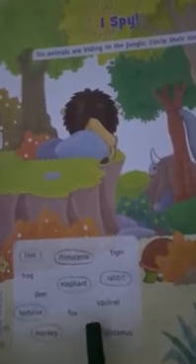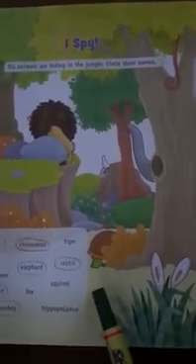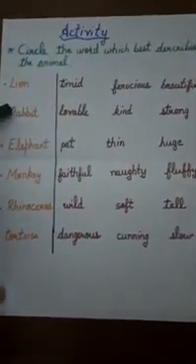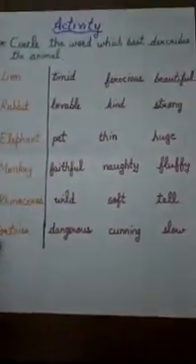And now, how many animals have we found? 1, 2, 3, 4, 5, 6. We could find 6 animals in the jungle. So, you all have done a very good task. And now, children, I have an activity for you. So, today we have found 6 animals and have learned some facts about these animals.